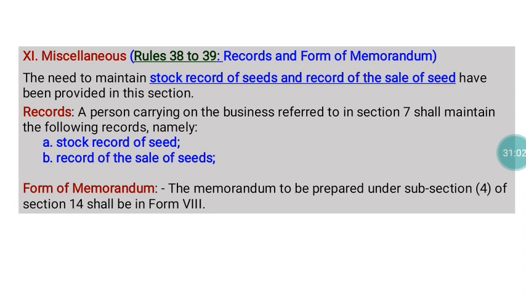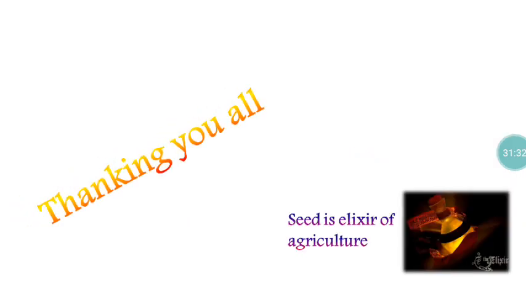And the form of memorandum to be prepared under subsection 14 shall be Form number 8. So the various forms and memorandums are given in Part 11, the last part of the seed rules, where rules 38 and 39 are there. This mainly deals with the various records and forms of memorandums related to seed sales. So these are all the things with reference to the seed rules.